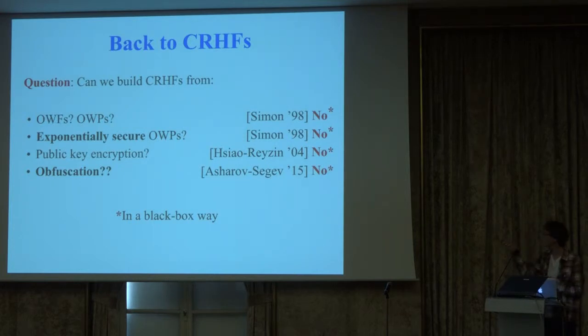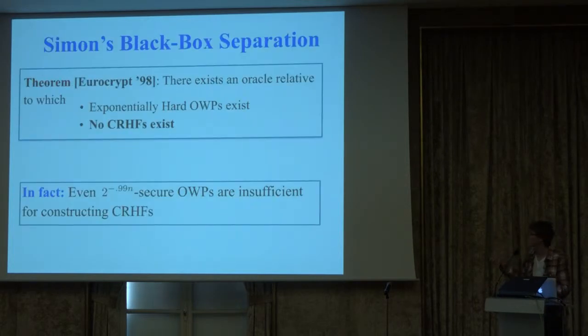So I'm going to talk about just the first of these impossibility results. It's due to Simon from 1998. What it says is that there's an oracle relative to which extremely strong one-way functions or even one-way permutations exist, but collision-resistant hash functions do not. By extremely strong one-way permutation, I mean a one-way permutation which any polynomial time algorithm cannot invert with probability essentially any better than guessing an input at random. You can get something that strong. So this is an extremely strong impossibility result.